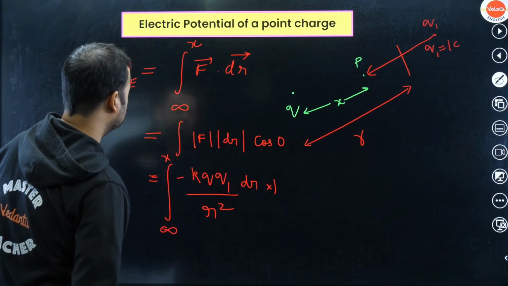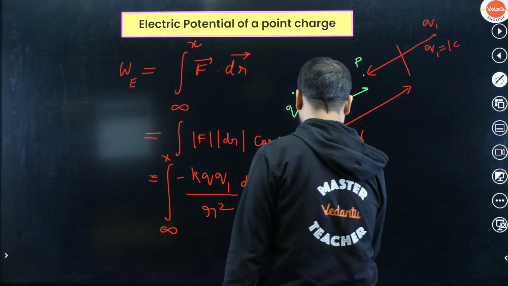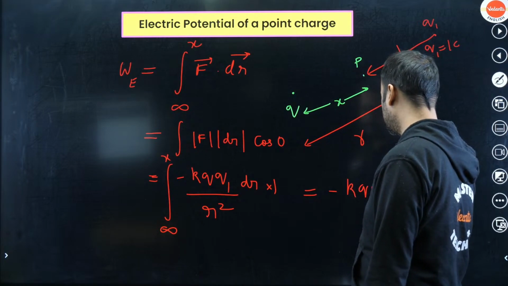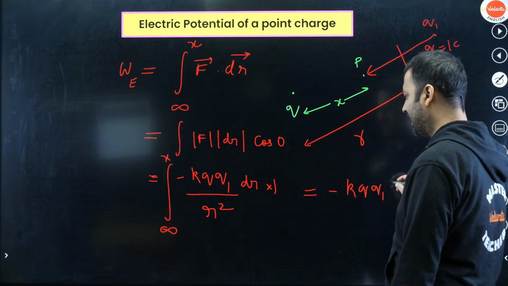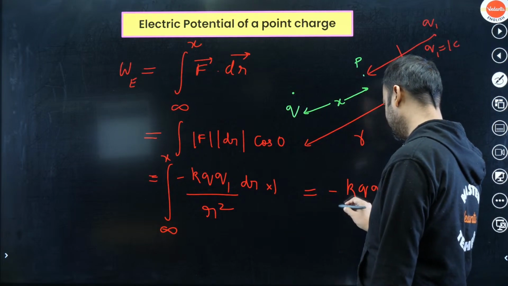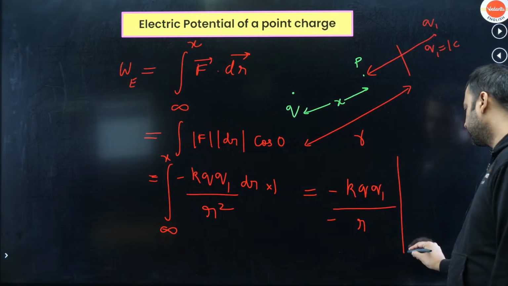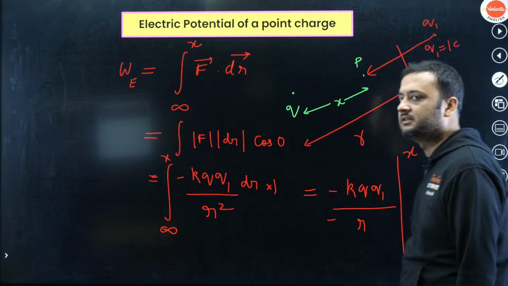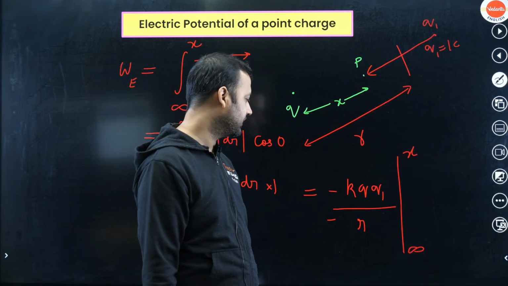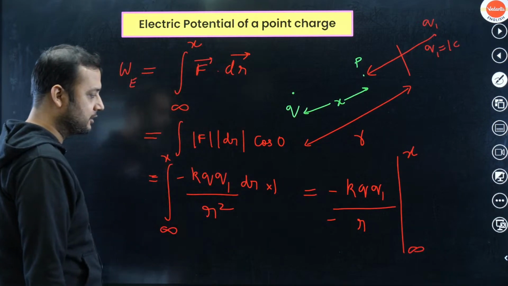So let's calculate this value. As you can see, minus kq1 will come outside, and dr by r square. What is the integration of dr by r square? The integration of dr by r square is minus 1 by r. So you will put a limit sign like this, and the integration will go from infinity to x. This is what the integration will look like: minus kq1 upon minus r, integrated from infinity to x. I hope you are clear with this.